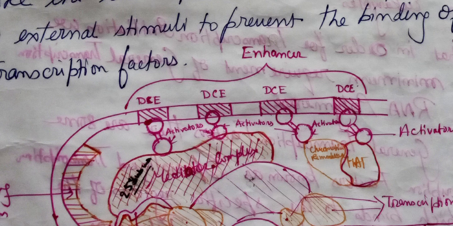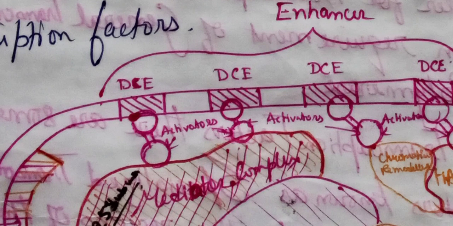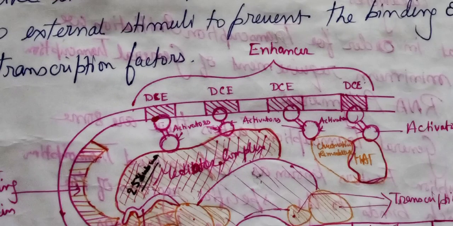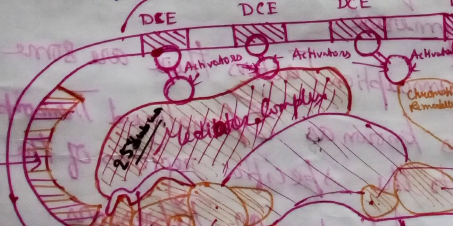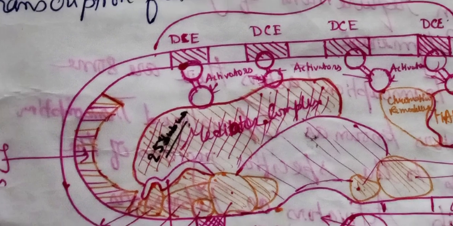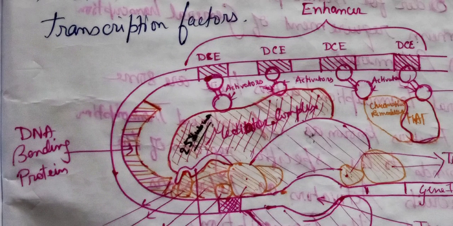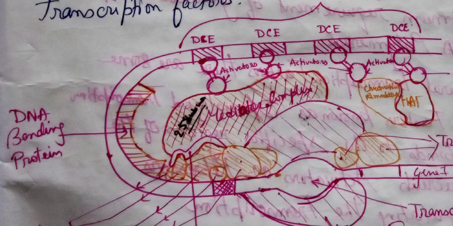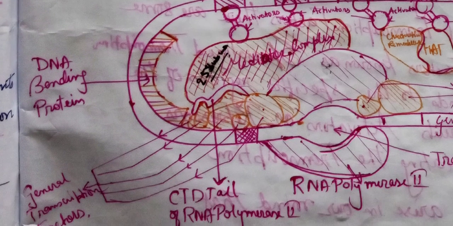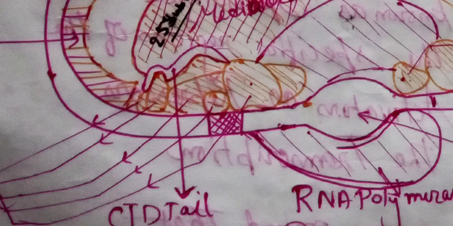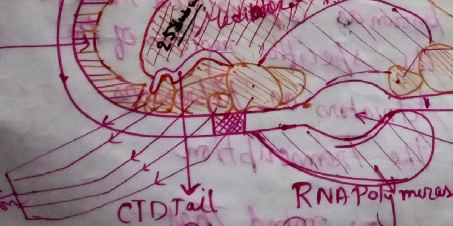Within these distal control elements, the activators bind, as shown here, and interact with the mediator complex. Then, indirectly, these activators also interact with the transcription machinery. Here I have shown you the transcription machinery in this orange color.